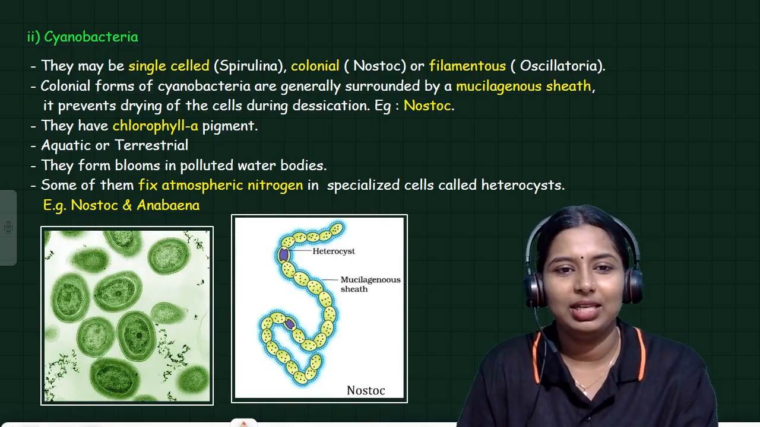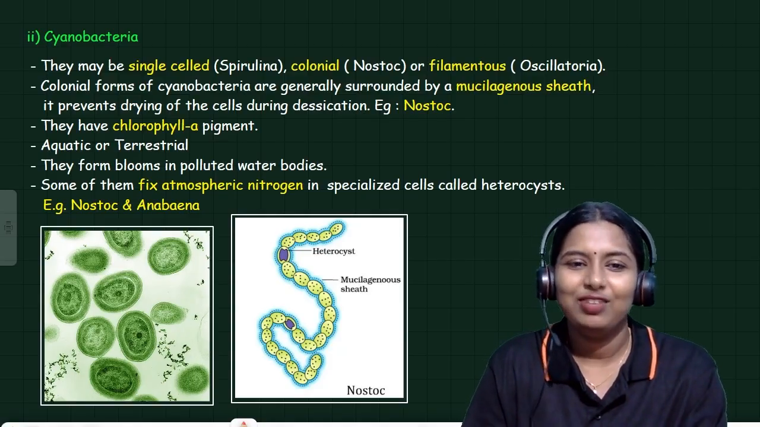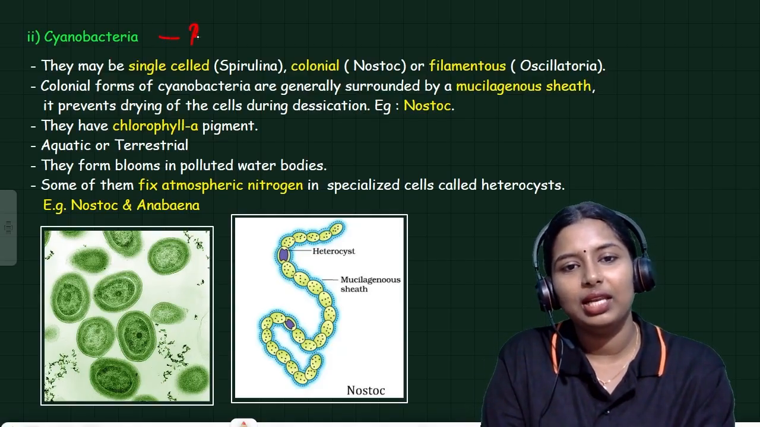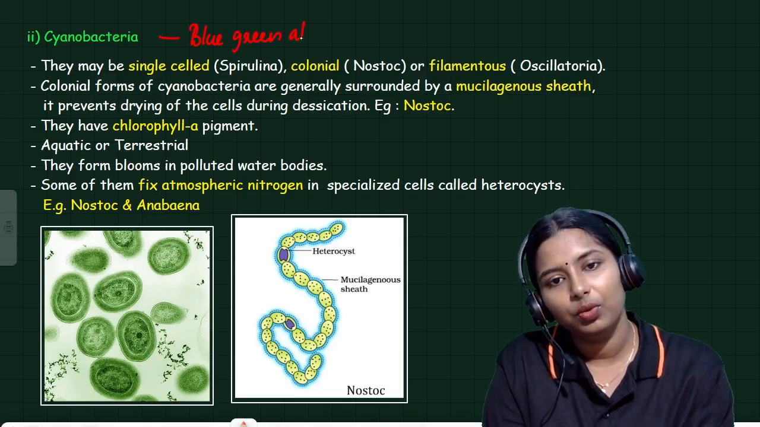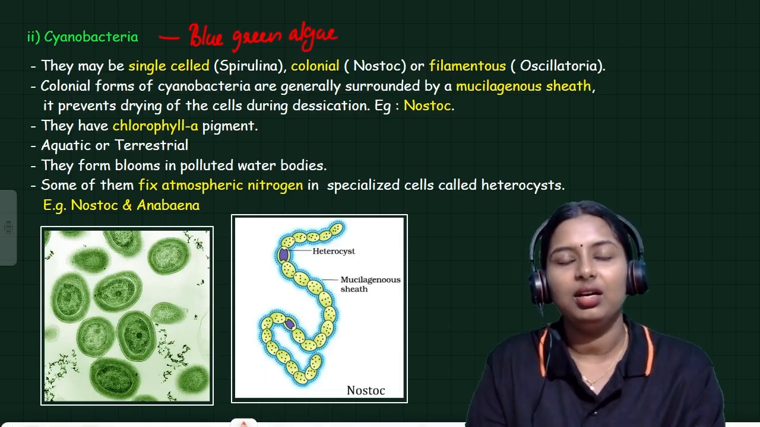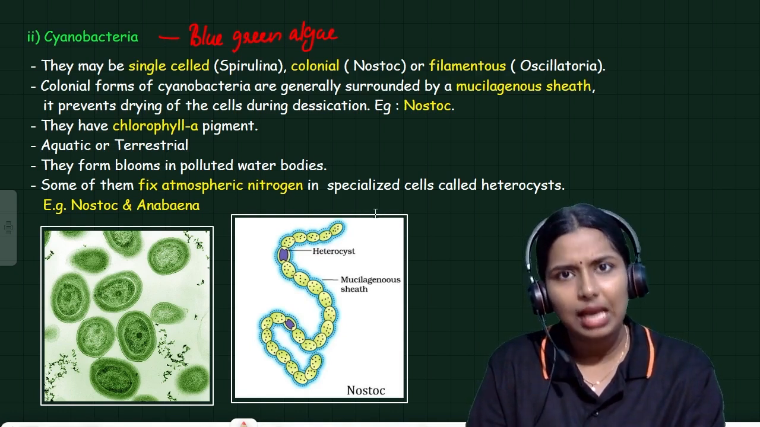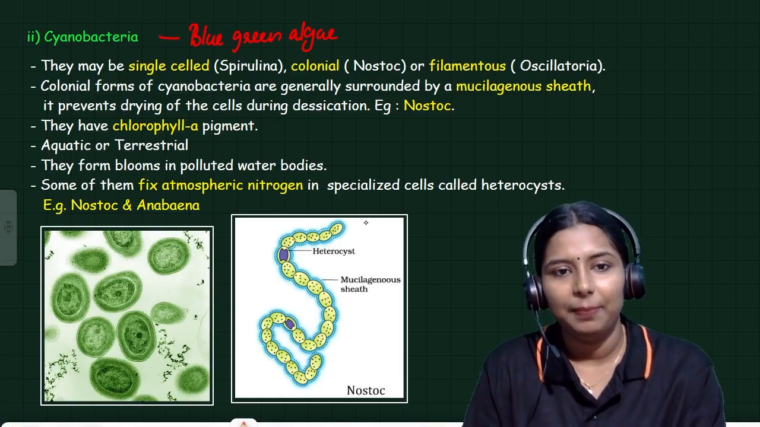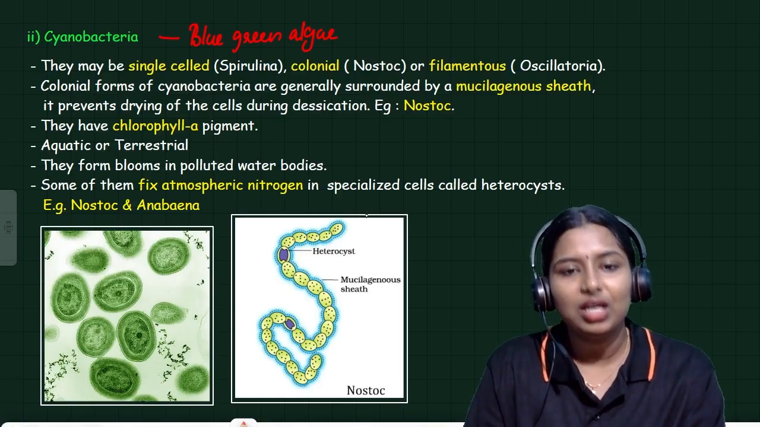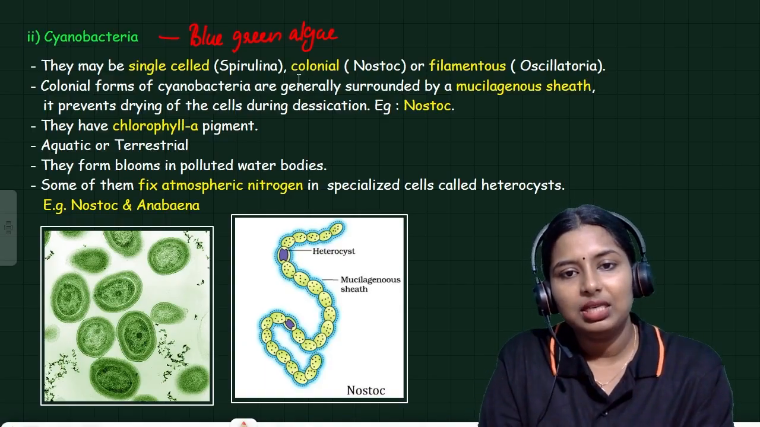Cyanobacteria. I already told you to comment in the comment box what the other name of cyanobacteria is. I will tell you, that is blue-green algae. When we hear this term, we may think, is cyanobacteria an algae? No, it is not an algae. It is a bacteria. Cyanobacteria can be single-celled, and the example is spirulina.